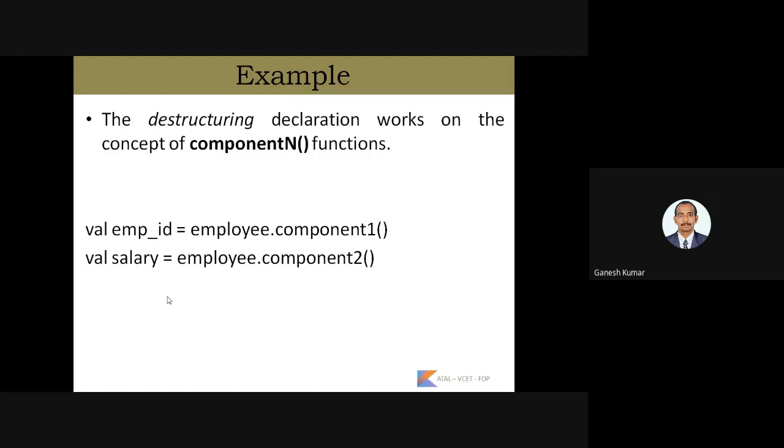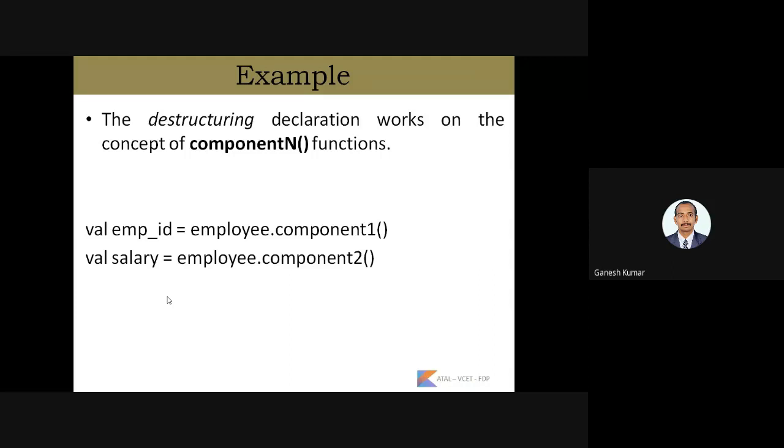So destructuring declaration works on the concept of component and componentN functions. What does the componentN function mean? We can have n number of parameters passed as arguments to the objects of the class. Suppose we have already declared two or three variables and we are using them as parameters for passing as arguments to the objects. We can add more parameters by specifying the component position value. That is, the component value indicates the position of the argument or parameter we are using inside the function and for the object also.